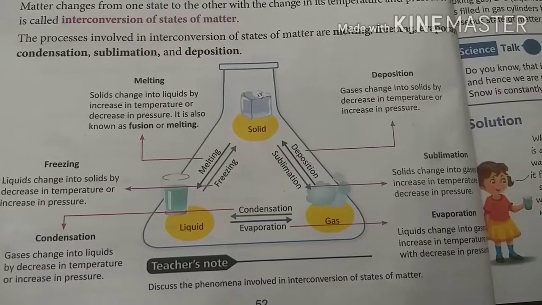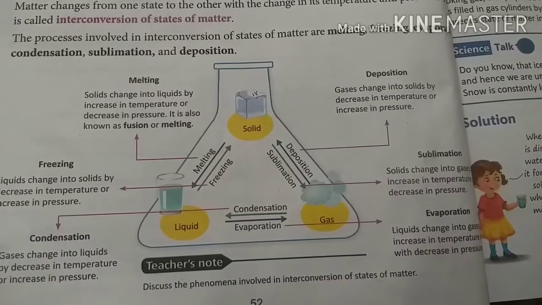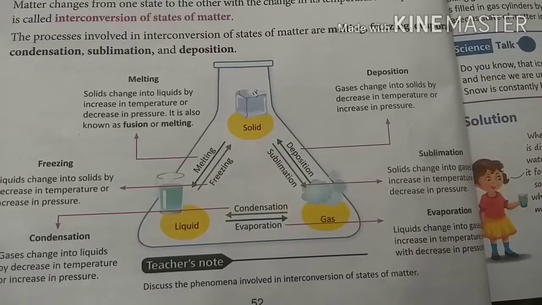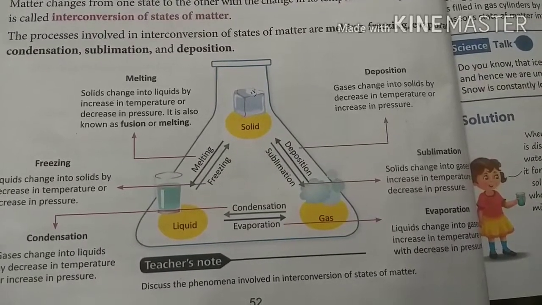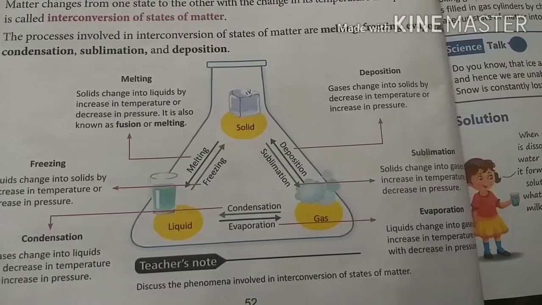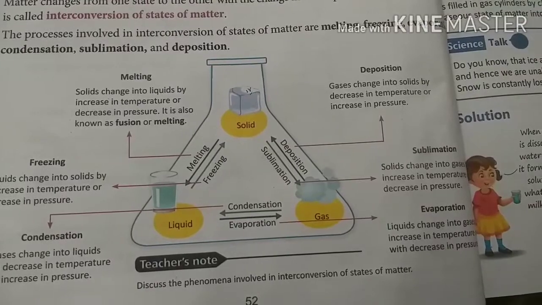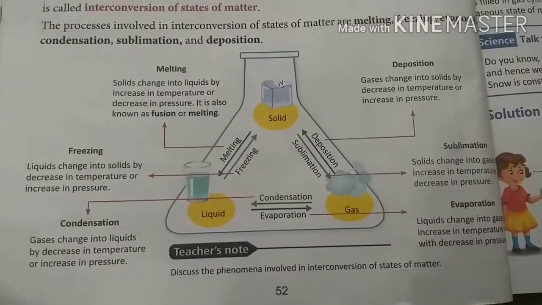These water vapors go into our surroundings and the atmosphere, and they get less temperature. So these water vapors convert into water and after that into solid form. This is called condensation.